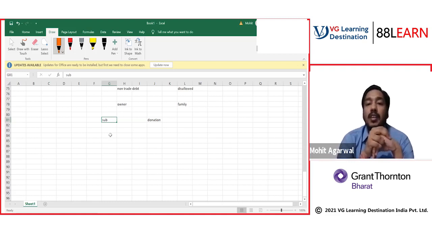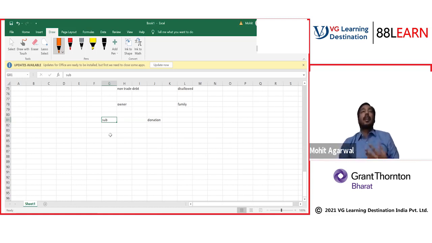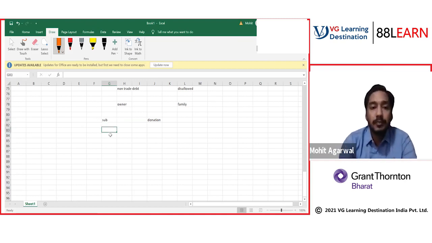If a subscription is of any professional association like ACCA, or is in relation to trade, only and exclusively in relation to trade, then it is allowed. So if in relation to trade, then allowed. Simple.